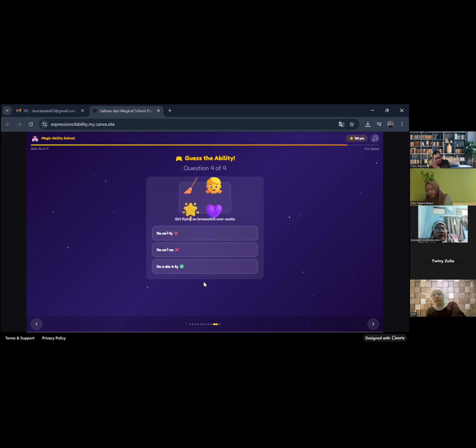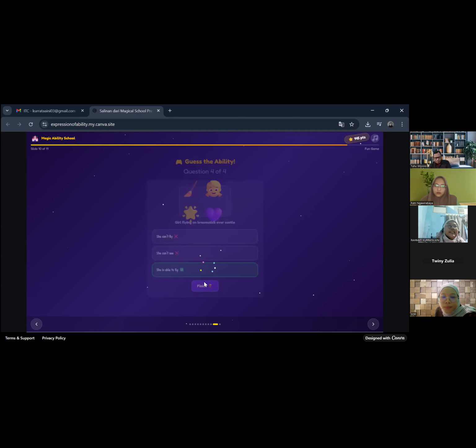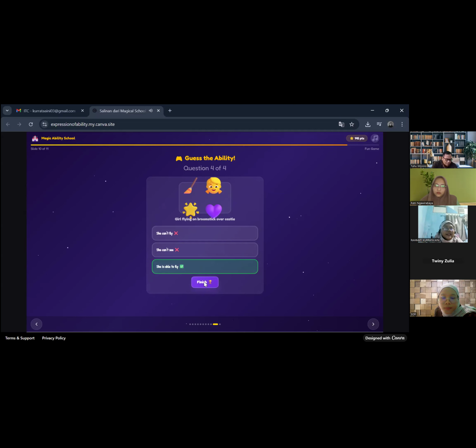Please look at the screen. There is a girl. The girl is flying on a broomstick over a castle. So the girl is able to fly or cannot fly. The girl is able to fly. Yes, that's good.